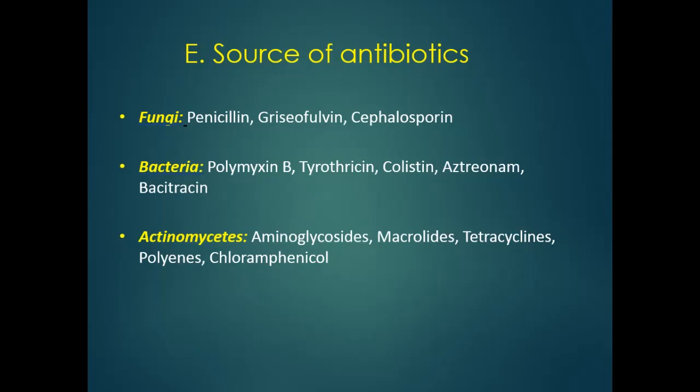Those obtained from bacteria are polymyxin B, tyrothricin, colistin, aztreonam, bacitracin. Those obtained from actinomycetes include aminoglycosides, macrolides, tetracycline, polyenes, chloramphenicol.